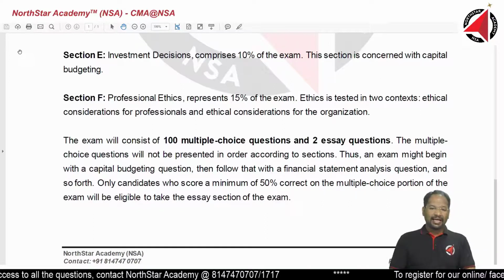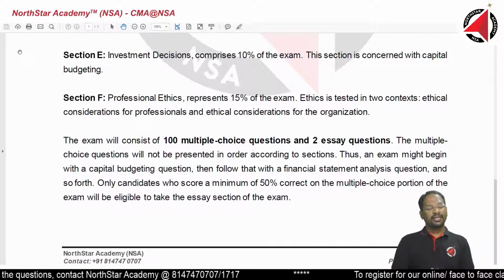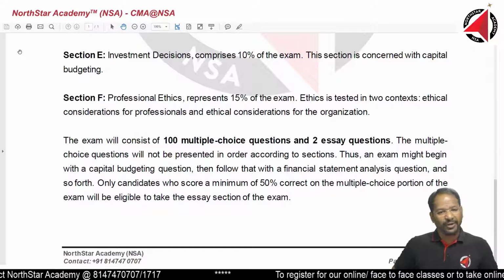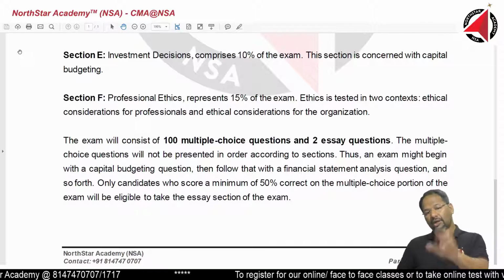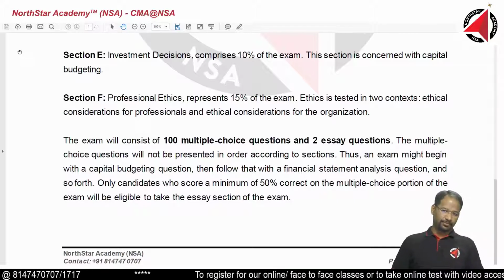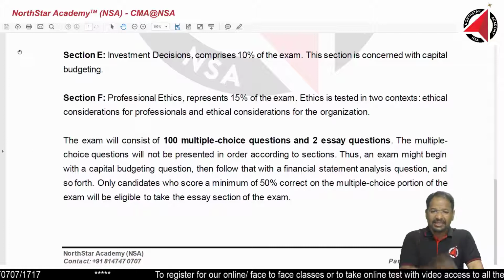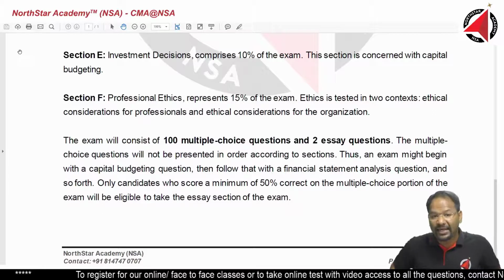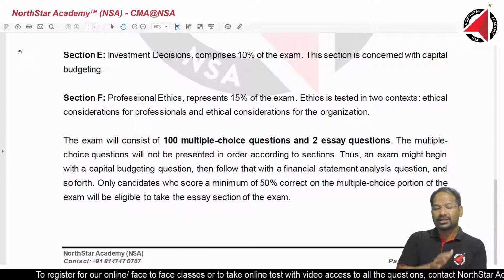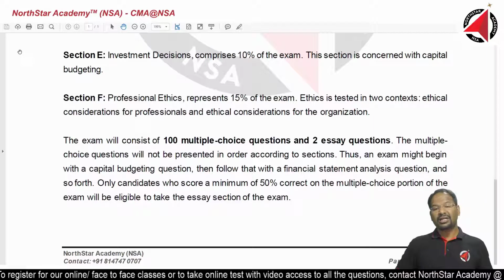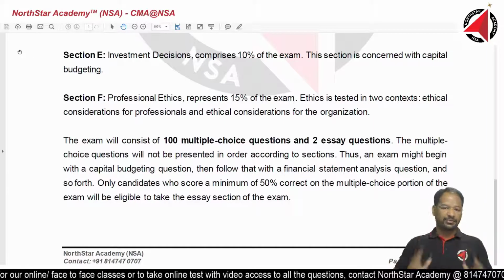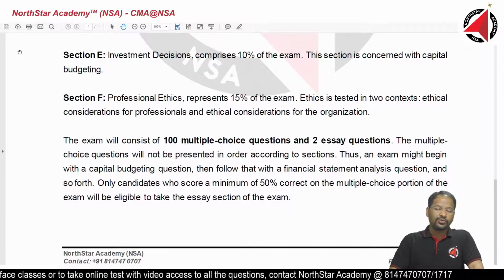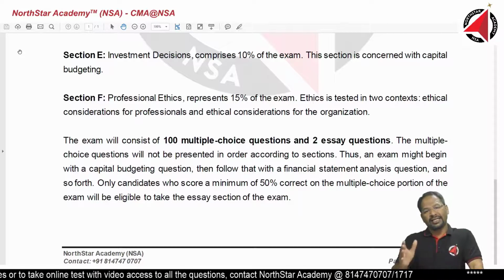Now in the exam, like I said, 2 windows. The first window is a 3 hour window, and if you have been able to complete within the 3 hours, fine. If you are not able to complete, the system will automatically take your submission. But in case you have completed in less than 3 hours and you submit the paper, you will go on to the next window, provided you have crossed the minimum threshold. What is the minimum threshold? I want to keep it secret with you for some time. If you have crossed it, you are going to go to the essay type questions.